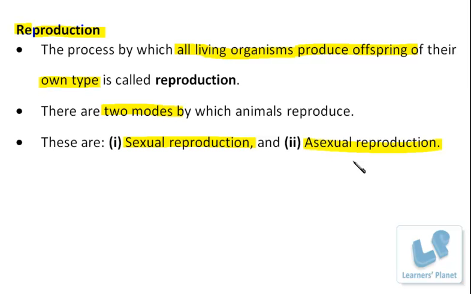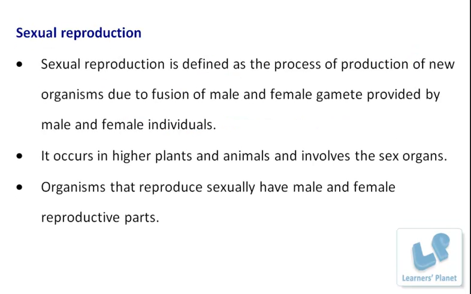So let us first begin with sexual reproduction. As I already said, it involves the sex organs of our body, isn't it? Now basically students, you know that there are two types of sexes, male and female. So male and female organs are involved in this type of process. Exactly which part is responsible for the production of the new organism? That is going to be clearer if we go through this particular definition.